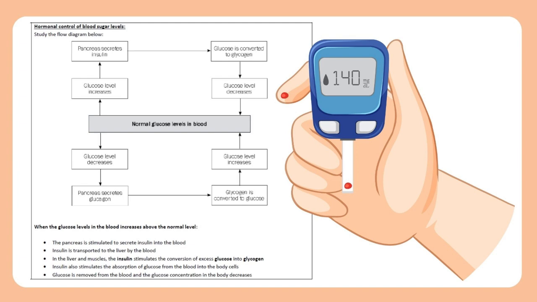When the glucose levels in the blood increase above the normal level, the pancreas is stimulated to secrete insulin into the blood. Insulin is transported to the liver by the blood. In the liver and muscles, the insulin stimulates the conversion of excess glucose into glycogen. Insulin also stimulates the absorption of glucose from the blood into the body cells. Glucose is removed from the blood, and the glucose concentration in the body decreases.